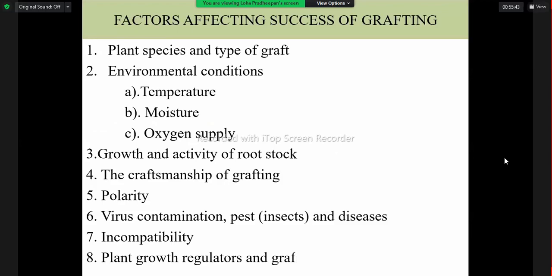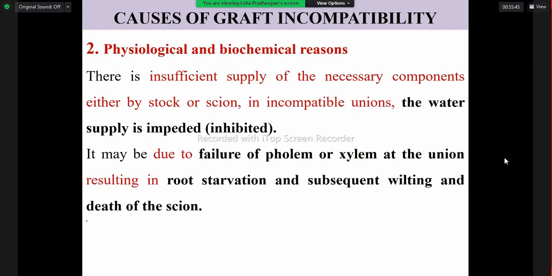So that is regarding incompatibility. Incompatibility is the inability to form a successful union. When incompatibility happens, we are able to see some symptoms in the grafted portion also. Then what types of incompatibility are possible? Localized, translocated, and virus-induced. For these types of incompatibility, what are the causes?